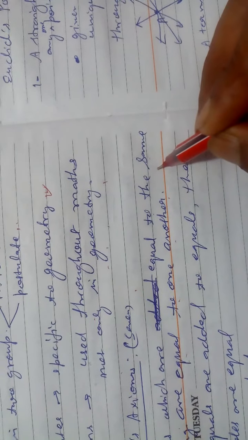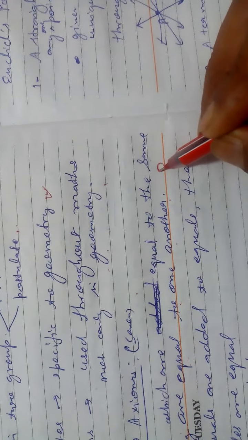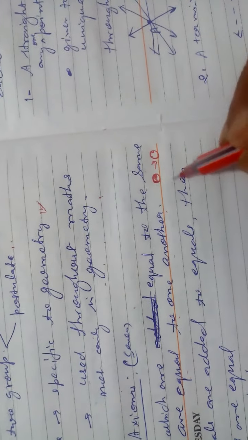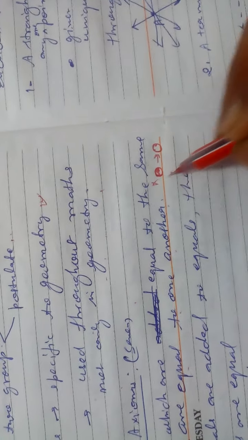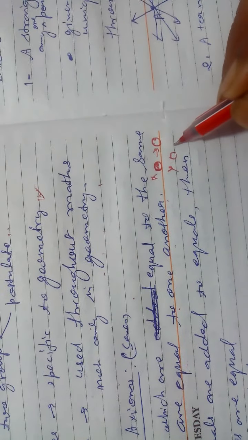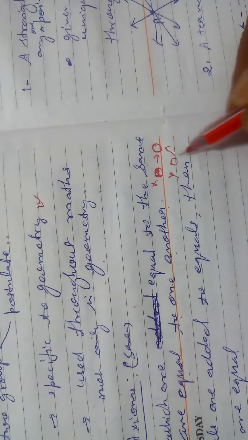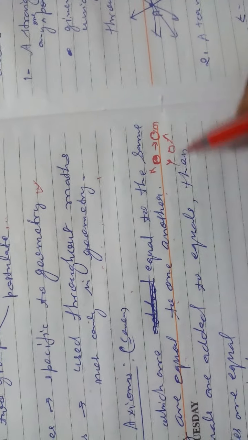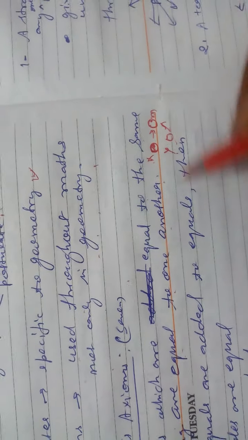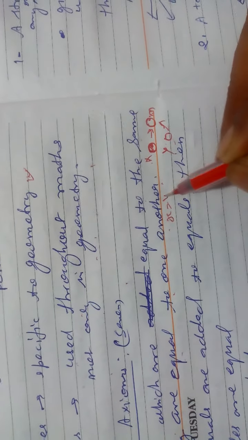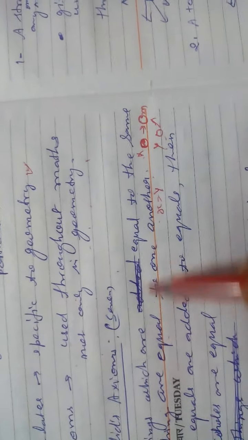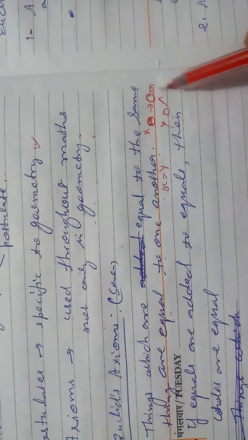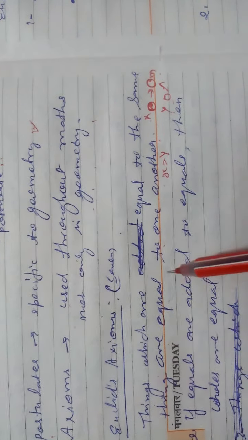Like if a ball is x and another ball is y, and another ball is m, then x is equal to m and y is equal to m. Then x and y will also be equal. The same thing means m. There are two things, x and y. X is equal to this and y is equal to this, then x and y will be equal to each other.